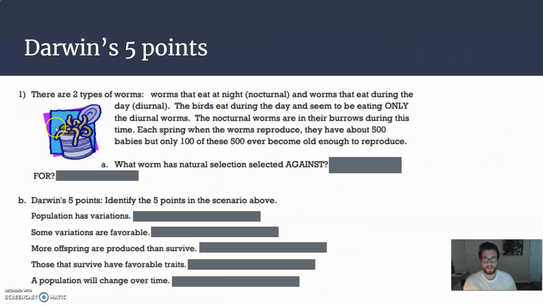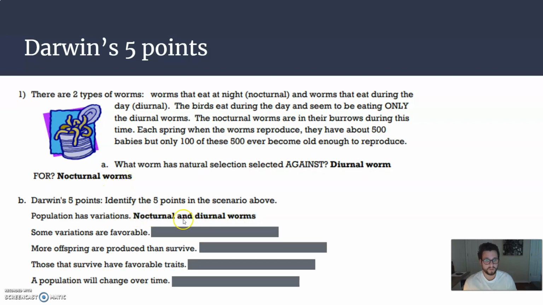Let's look at another example. We've got 2 types of worms. We've got night worms and day worms. The birds eat during the day, so they're pretty much going to eat the day worms. Nocturnal worms only come out at night, so they're going to be more likely to survive. So natural selection has selected against the day worms, the diurnal ones, and it has selected for the nocturnal worms.